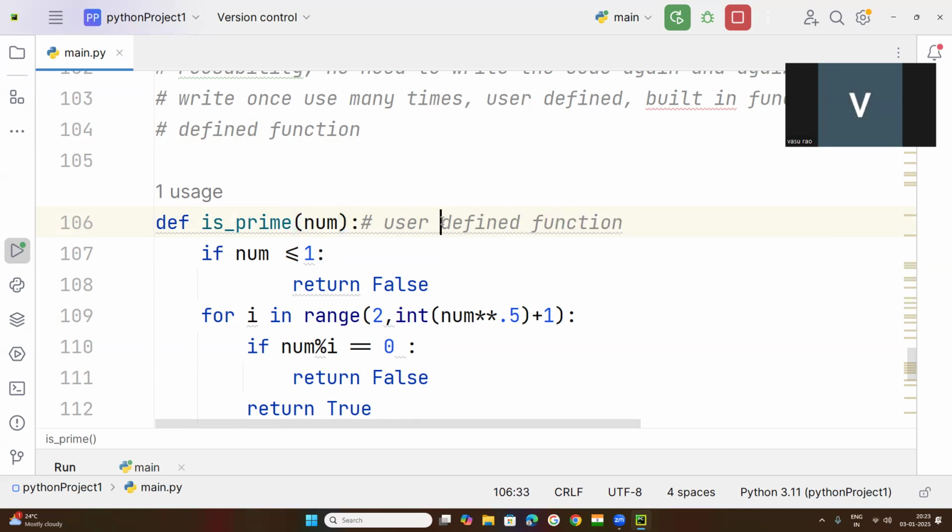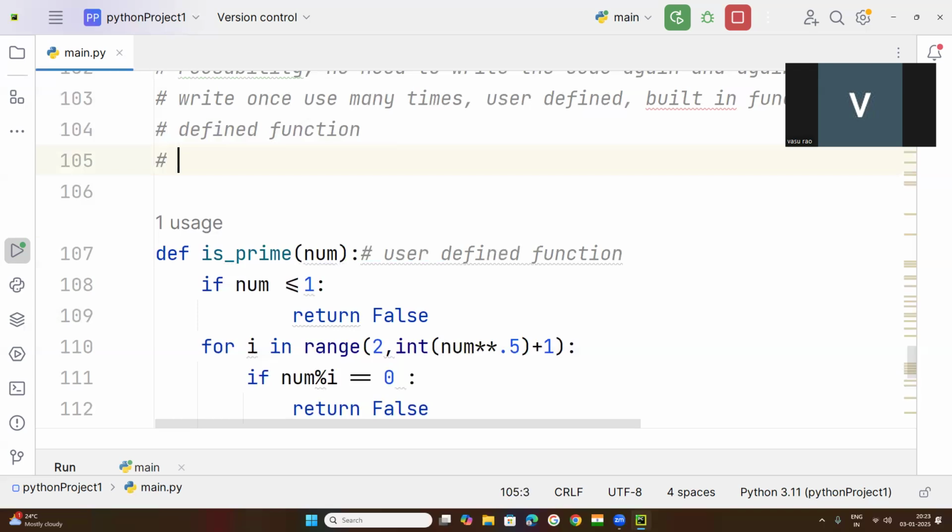So every time whenever you want to create user-defined function, def keyword will be used. So built-in functions, example first. What are the examples for built-in functions? So many functions we have studied.